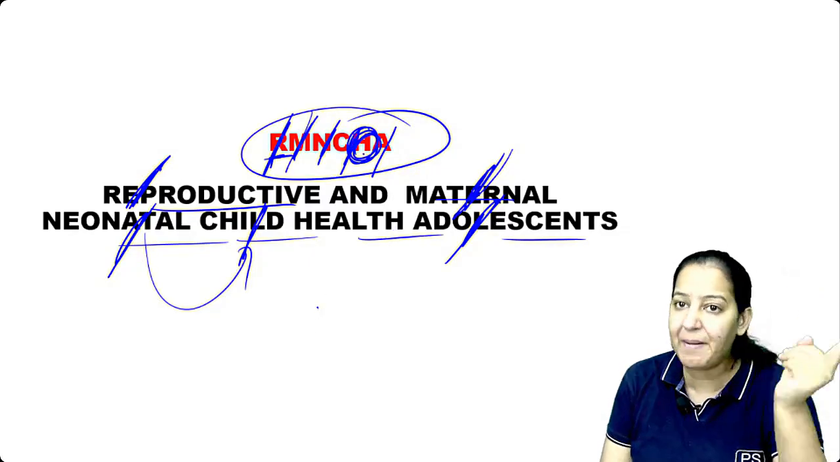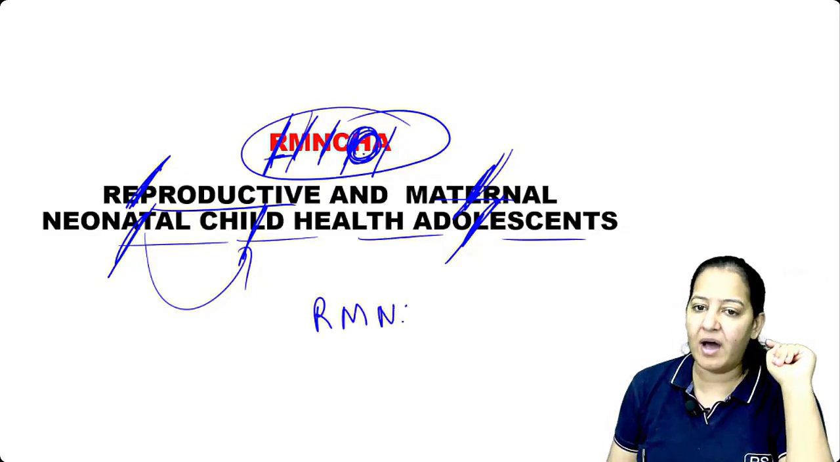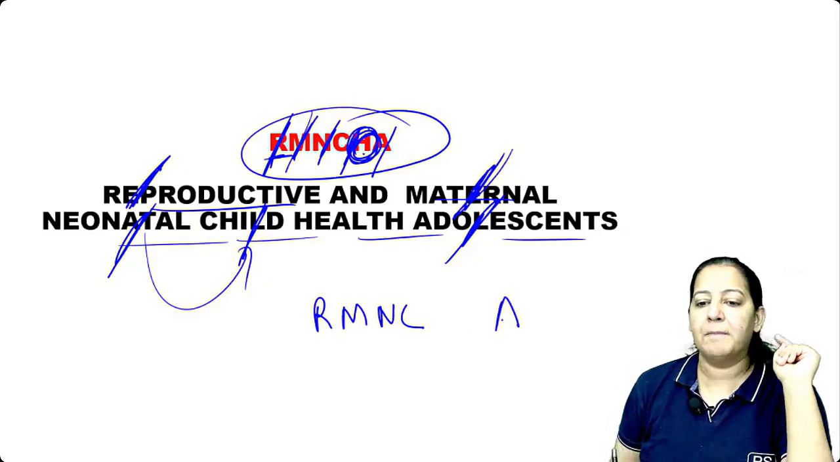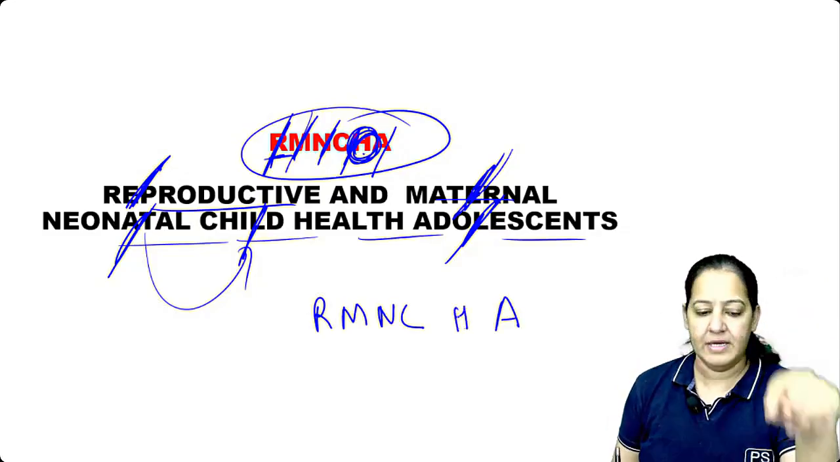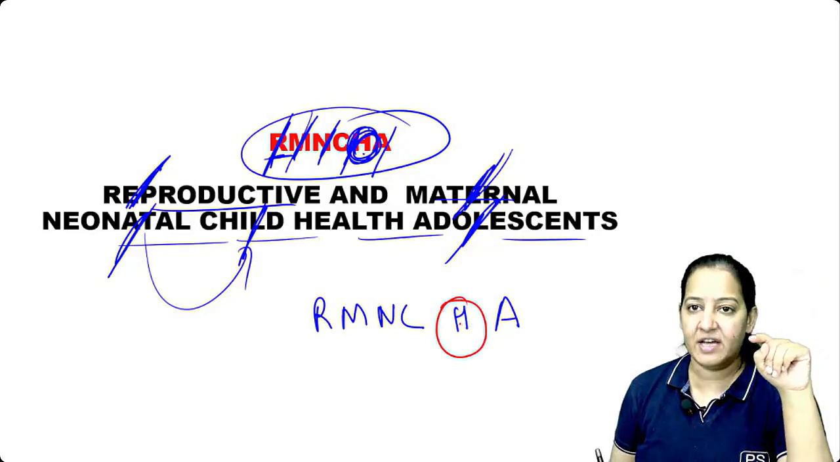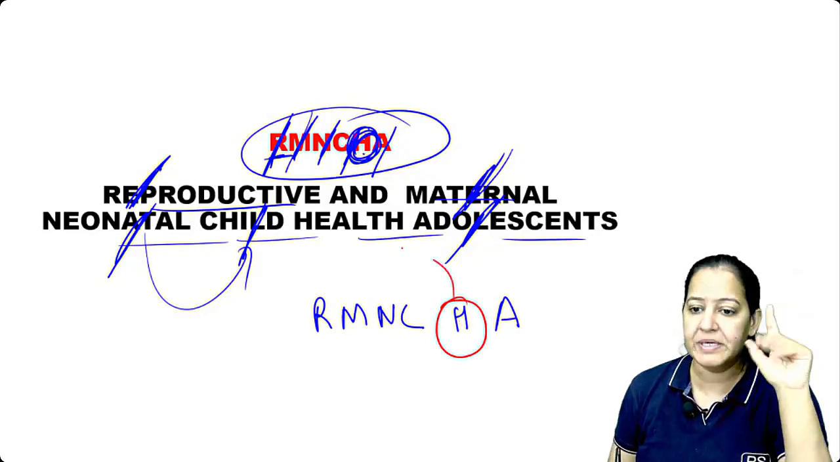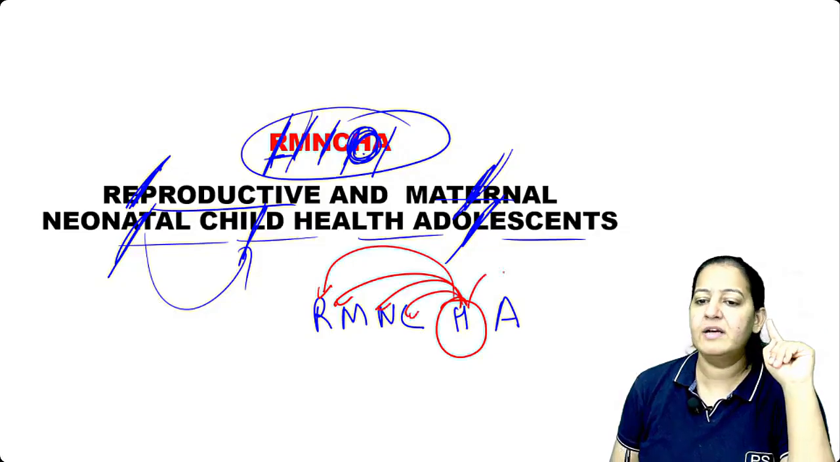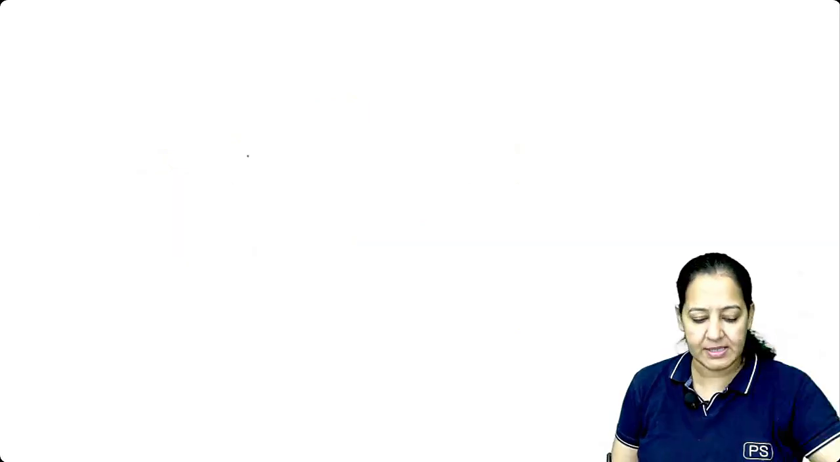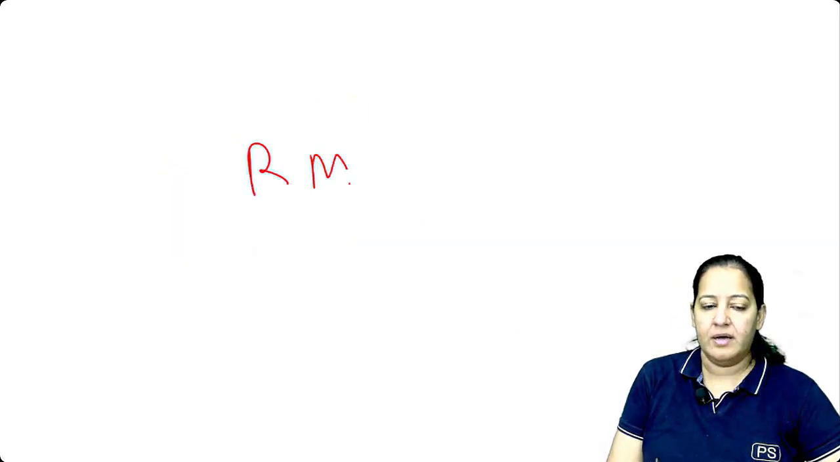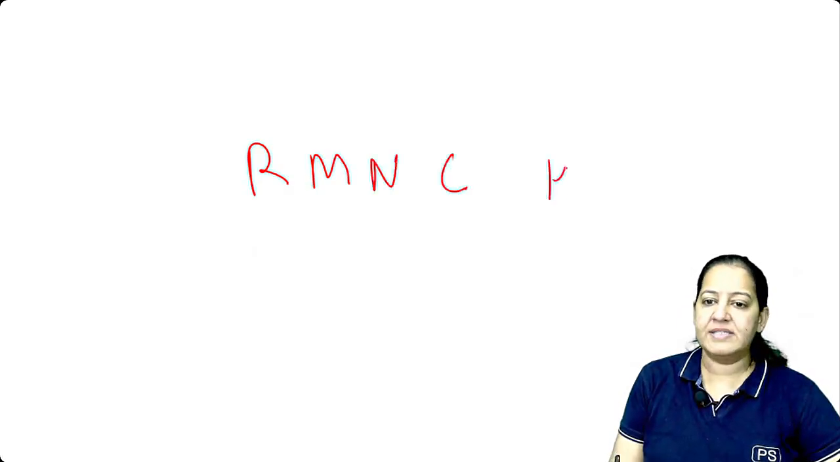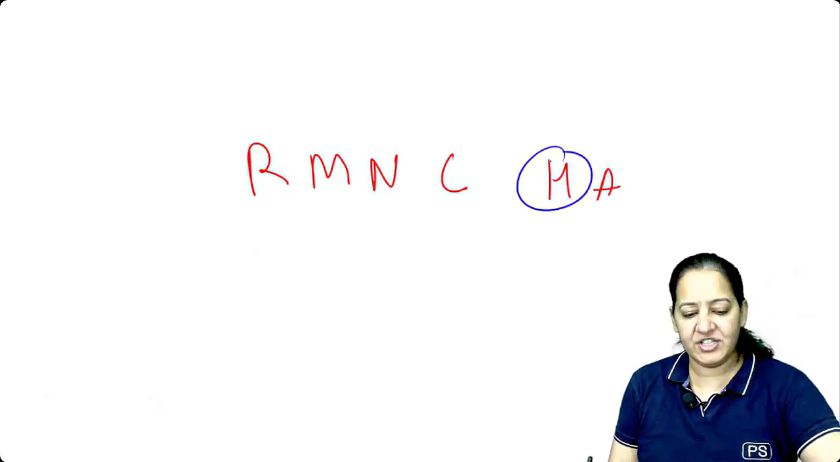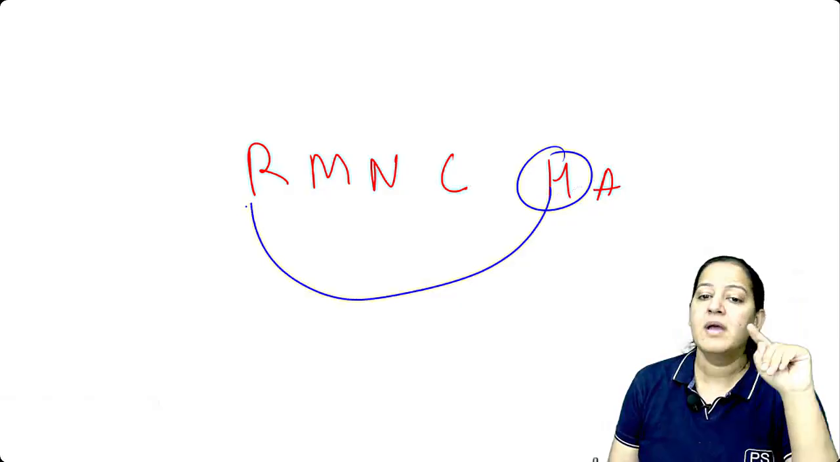A was added later. Earlier it was only RMNC, right? But later A also got added. So it is after health. So we take care of the health of five groups: reproductive age group, maternal, neonatal, child, and adolescent. RMNCHA. H is the health of whom? Health of the reproductive age group.